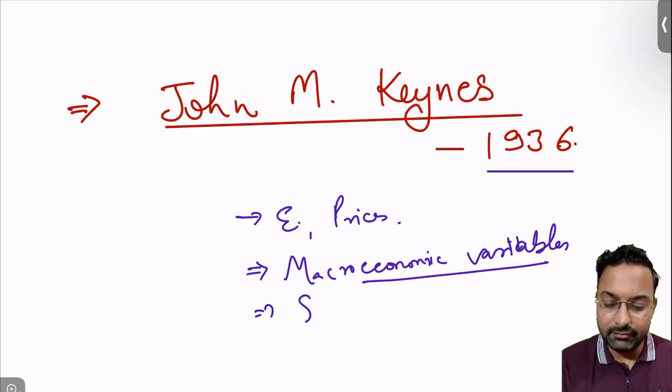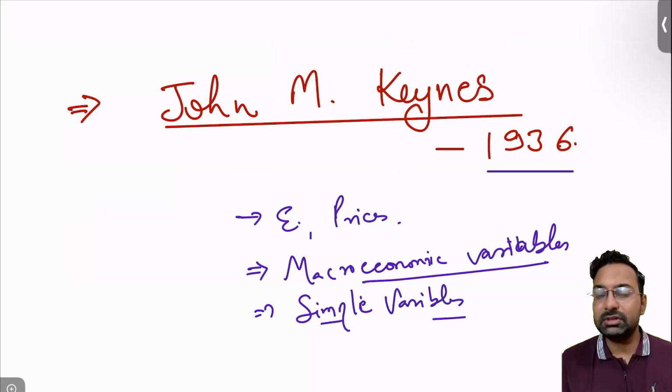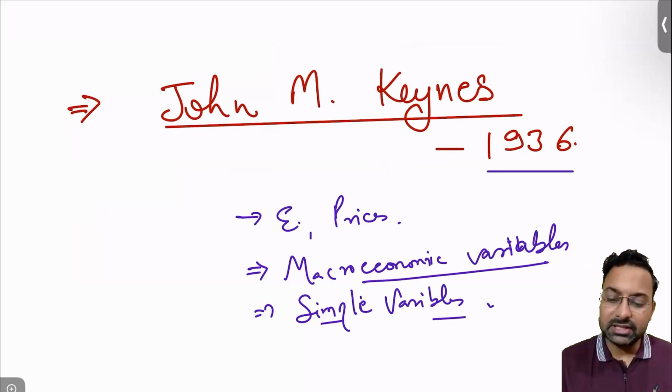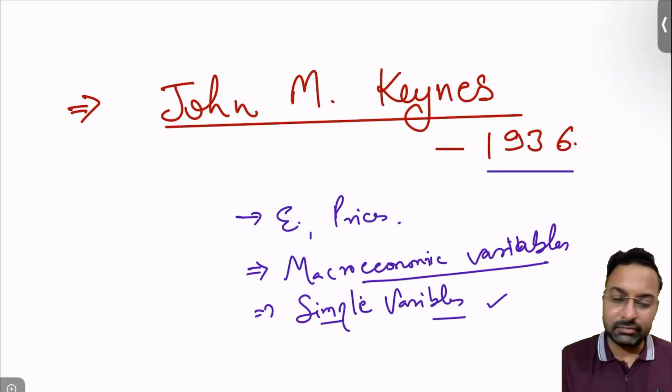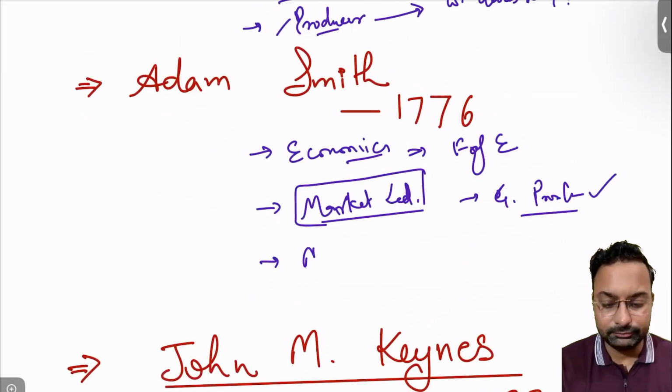He used simple variables in order to quantify the bigger challenges, bigger questions, and he was able to answer some of them. In that sense, John M. Keynes was different from Adam Smith. Adam Smith was mainly talking about the microeconomy.